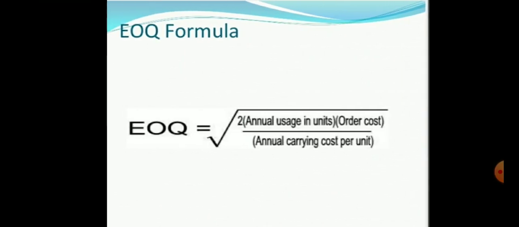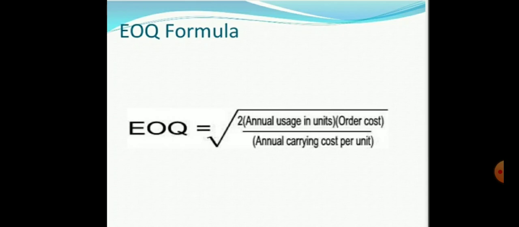Then the EOQ formula. EOQ is equal to the square root of 2 into annual usage in units into ordering cost divided by annual carrying cost per unit.